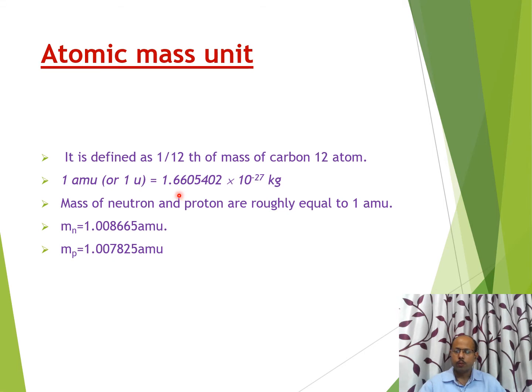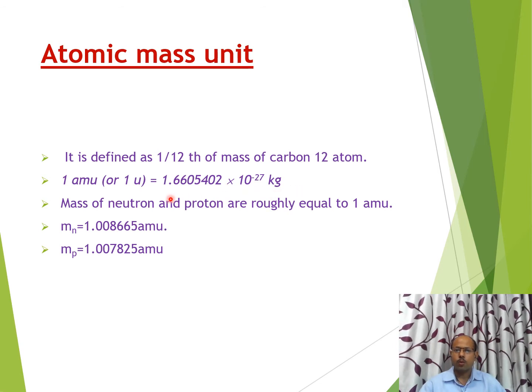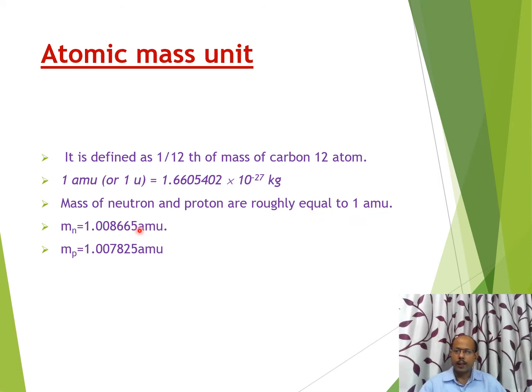It has the value 1.6605402 into 10 to the power minus 27 kg. Masses of neutron and proton are roughly equal to 1 AMU; up to 1 or 2 decimals their values are the same, 1.00.